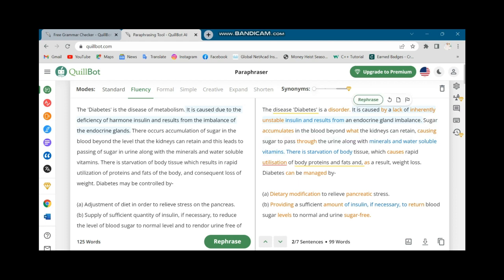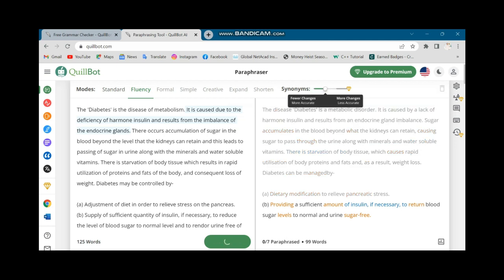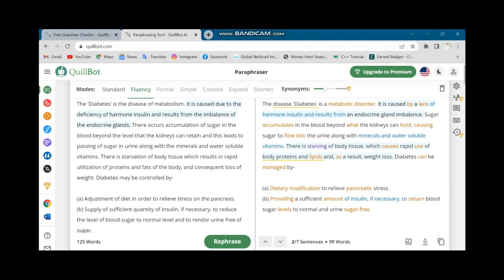Now we will talk about the synonym flipper. What is that? It's a slider. If we move it to the right, then the synonyms will be changed. The meaning remains here, but the word synonyms are changed.